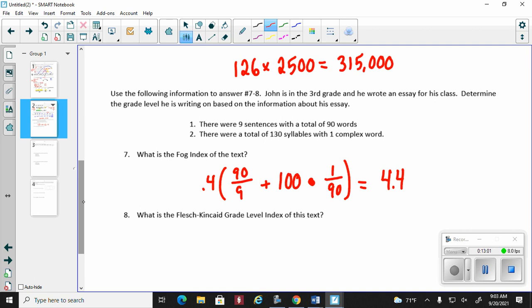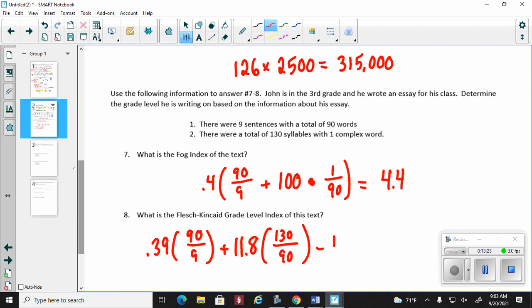Now the Flesch-Kincaid, again, very formula driven, and you're going to be given the formula. So 0.39, parenthesis, number of words, which is 90, over the number of sentences, which is 9, plus 11.8, now we're using the syllables, over the number of words, which is 90. Now, a lot of folks, for some odd reason, forget about this minus 15.59.